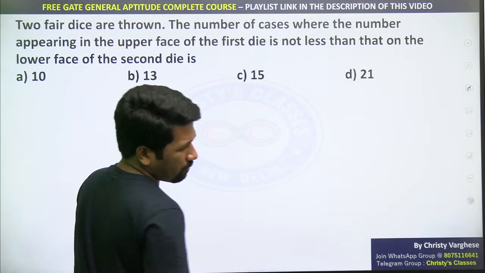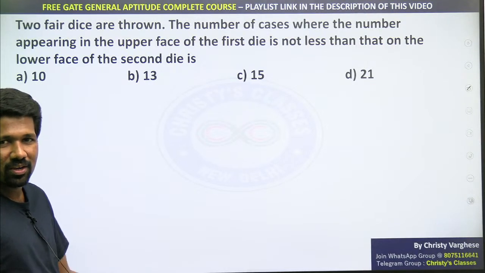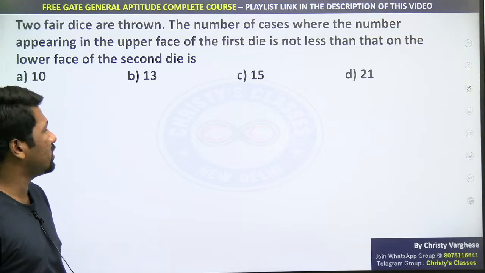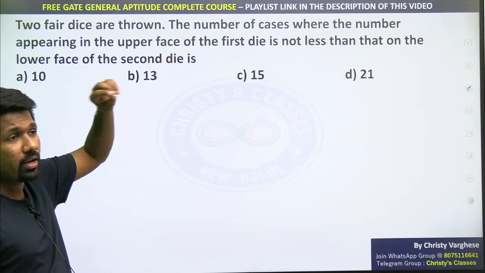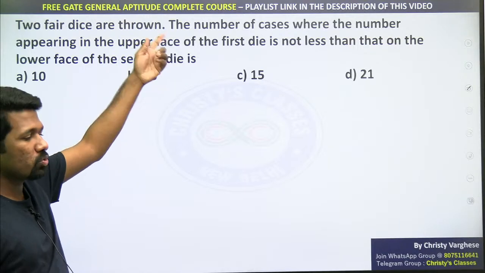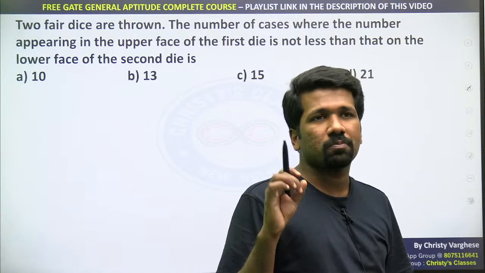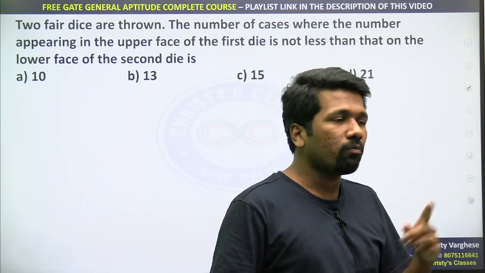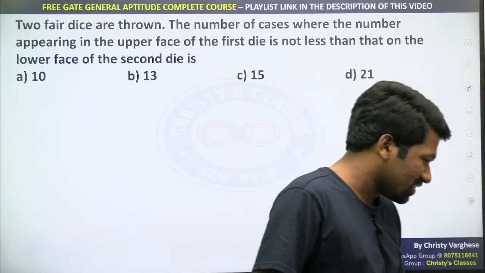Lower face, upper face is just to confuse you. Without loss of generality, you can assume lower face in place of upper face, and upper face in place of lower face. That will not change anything. That means you only have to worry about the outcome. Upper face on one dice, lower face on the other is just to confuse those who are not confident about their learning. They will wonder whether there is some trick in upper and lower.